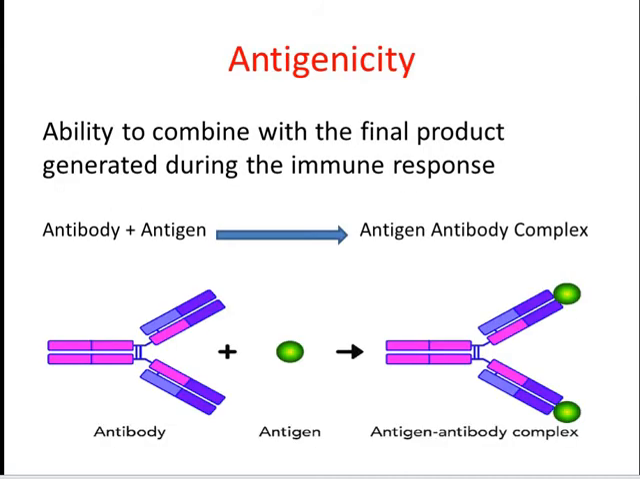On the contrary, antigenicity is the ability to combine with the final product generated during the immune response. For example, the final product generated during the immune response by B cell is antibody. When these antibodies interact with antigen, they form an antigen-antibody complex. This property of antigen to combine with the antibody is termed antigenicity.